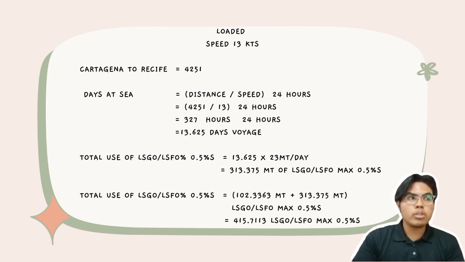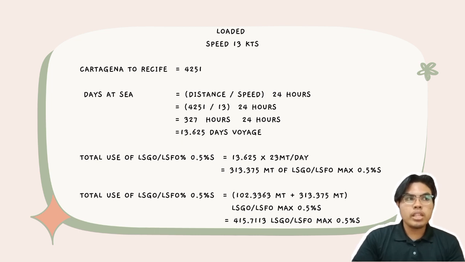After that, 327 must be divided by 24 hours to obtain the days at sea. The last answer after dividing is 13.625 days voyage.